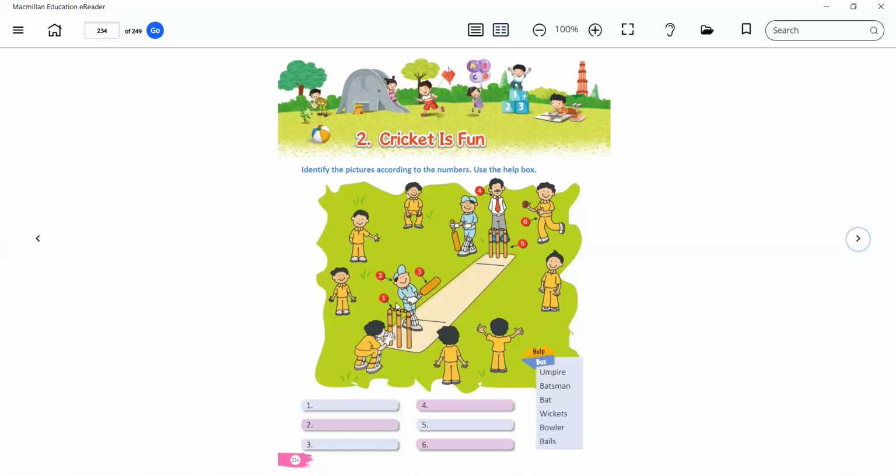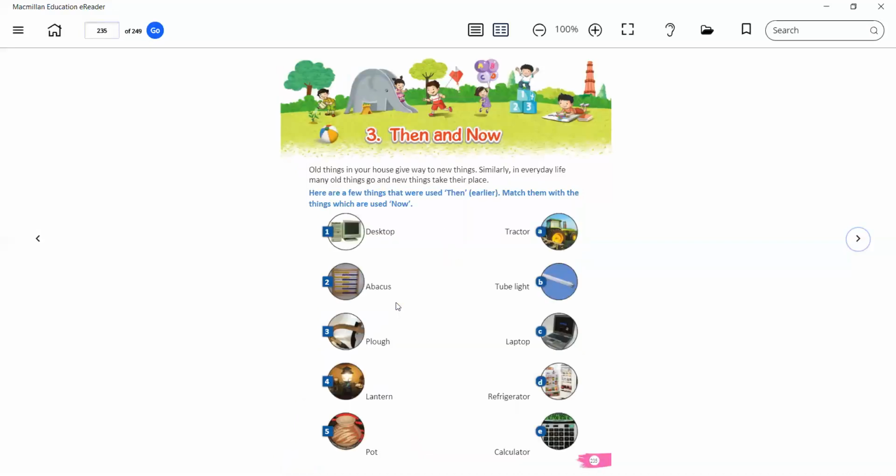Fourth one, who judges the match? It will be, yes, umpire. Fifth one, it will be wickets. And sixth, yes, who has the ball in her hand? So it will be bowler. Correct. So children, everyone learn it and try to revise it. Okay. So move to the next chapter.